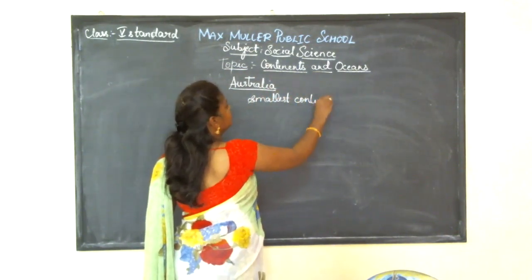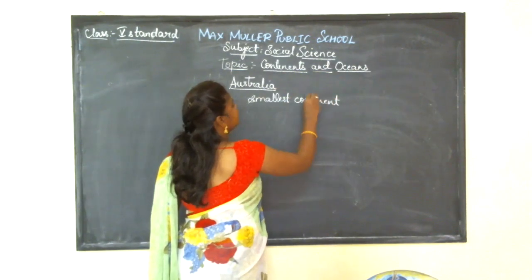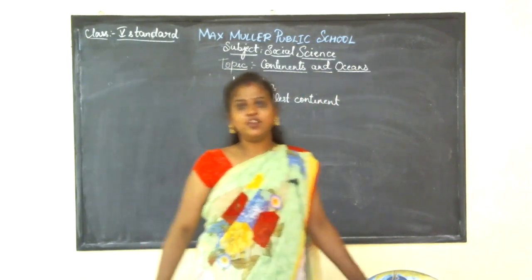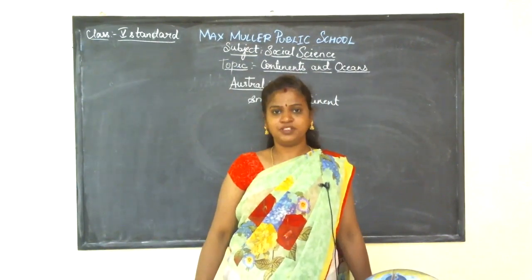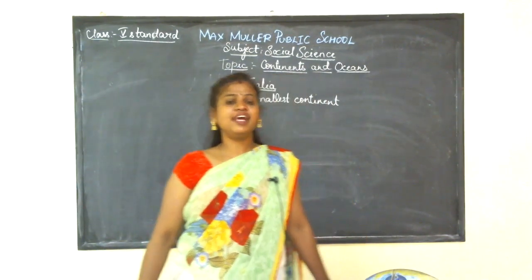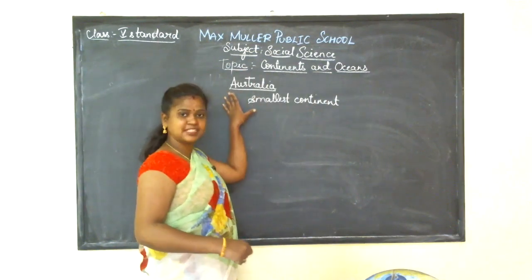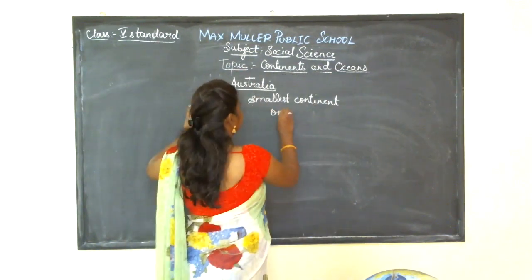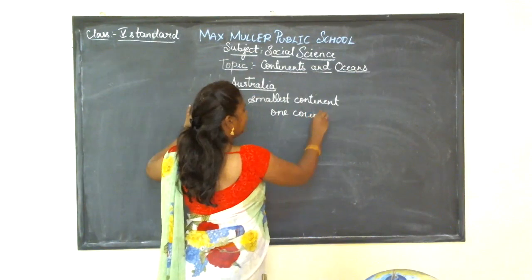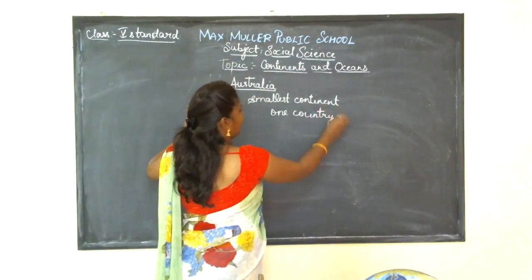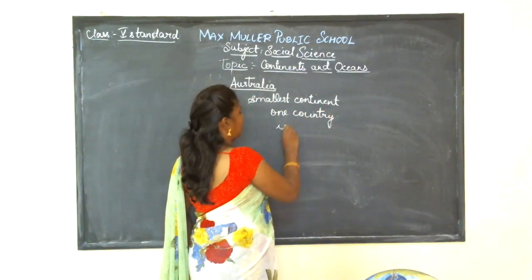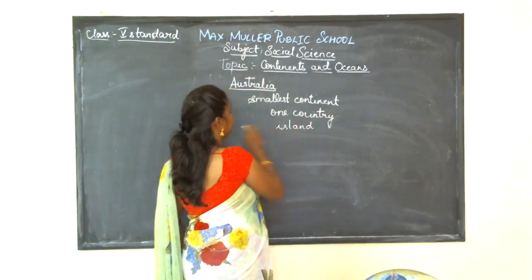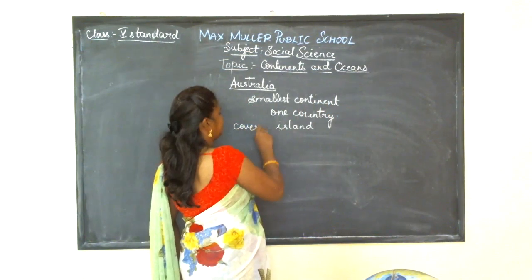I'll be asking you the question. Which is the smallest continent in the world? You all say that Australia is the smallest continent in the world. And Australia has only one country. It consists of only one country, and it is covered by islands.